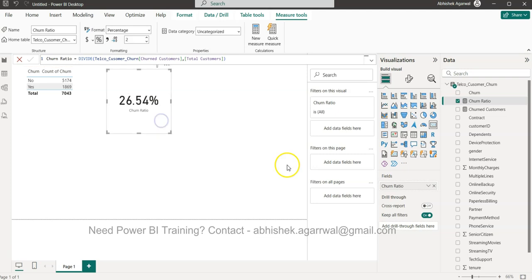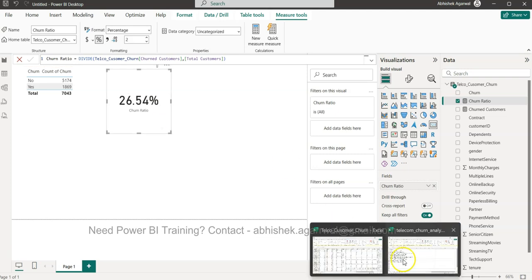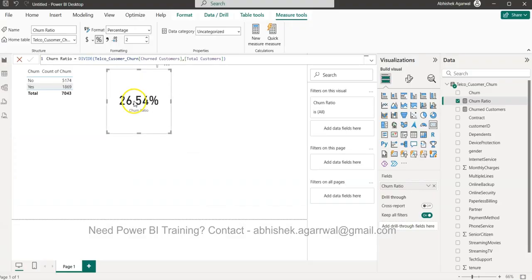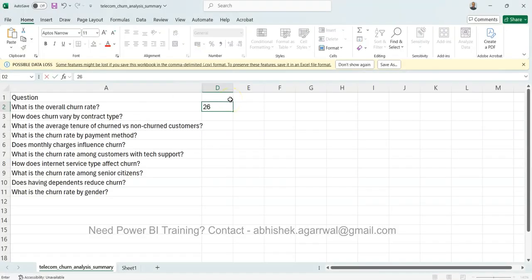The first answer we have from this is, what is our overall churn rate, right? This is what we have answered, and our answer is 26.54%. All right.